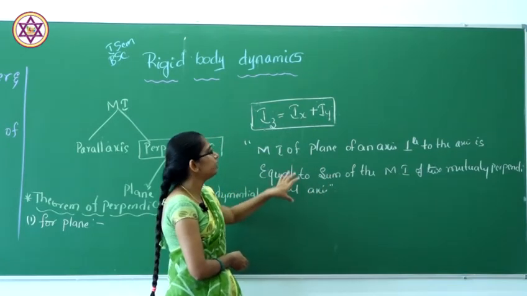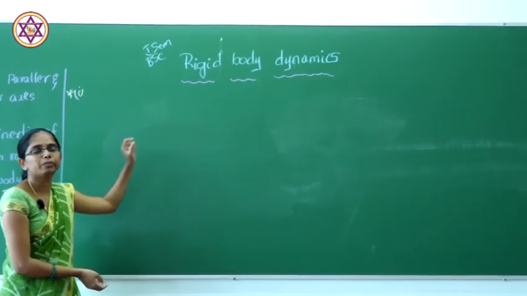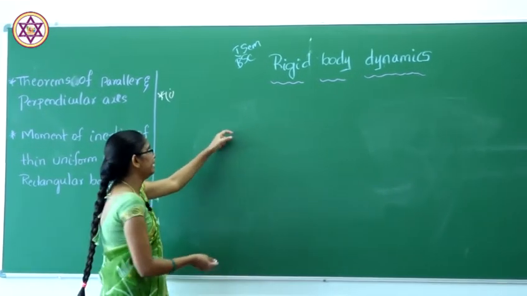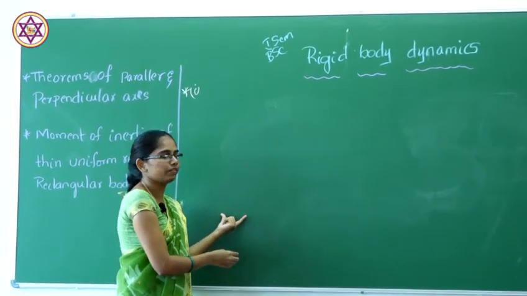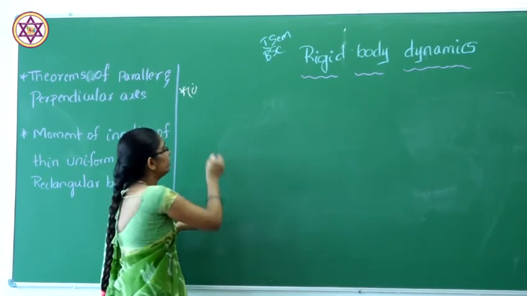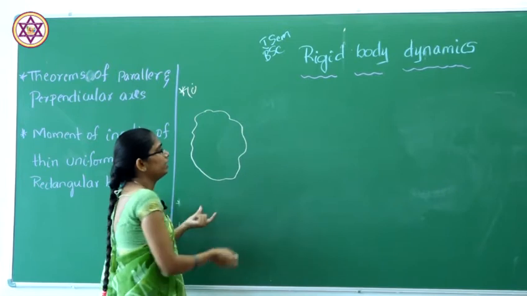Let us prove the theorem. So the proof for the moment of inertia perpendicular axis theorem of a plane. Here we have to consider a plane surface or a plane rigid body. So I will consider the rigid body. This is our rigid body.